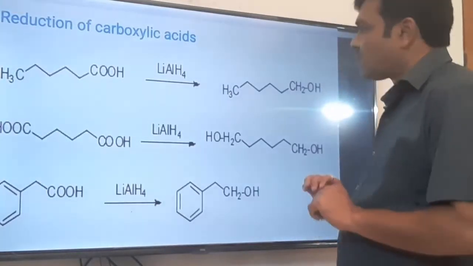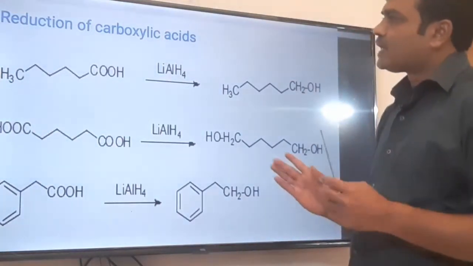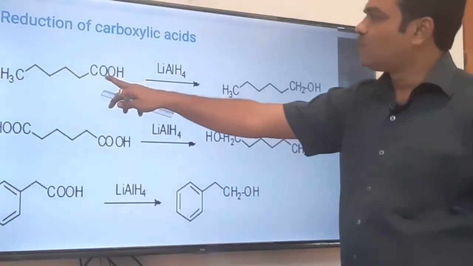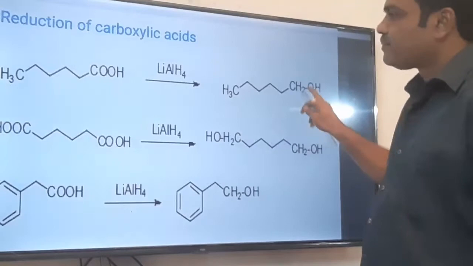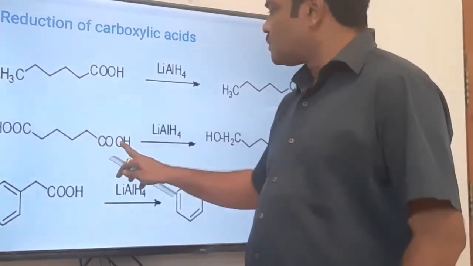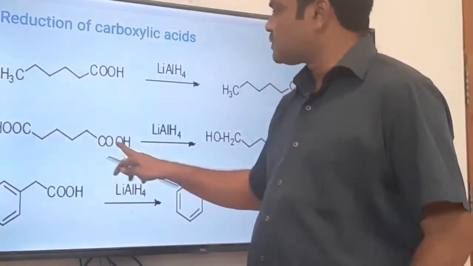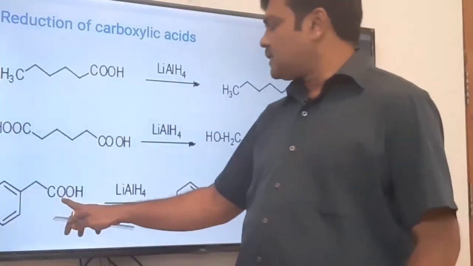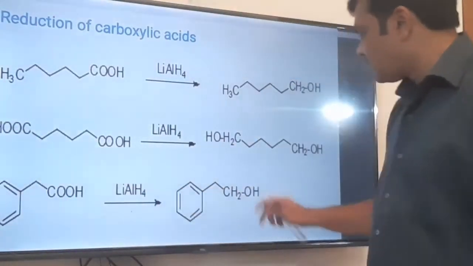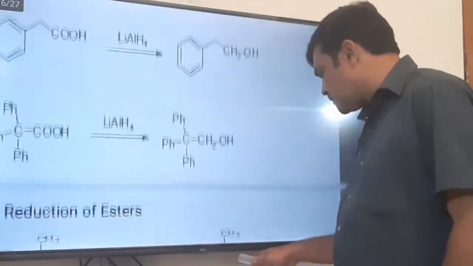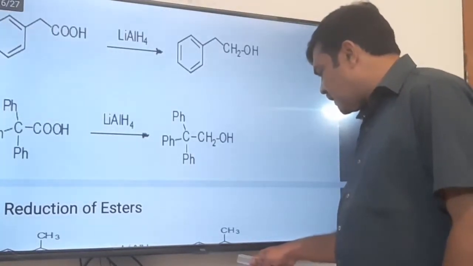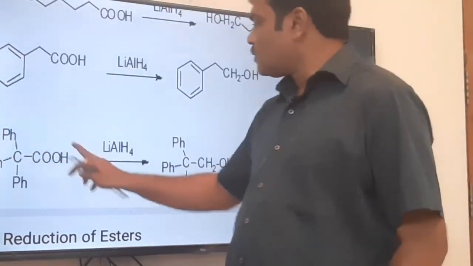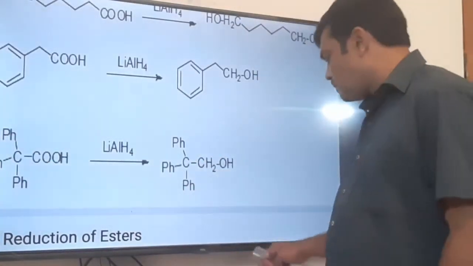Now reduction of carboxylic acid. Carboxylic acids, we already discussed that the COOH group is reduced to CH2OH. Here two COOH groups are there, both carboxylic acid groups will reduce to CH2OH. This is again an example, COOH is converted to CH2OH. We have already discussed such type of example in the earlier slides. This is a COOH group which is reduced to CH2OH group.